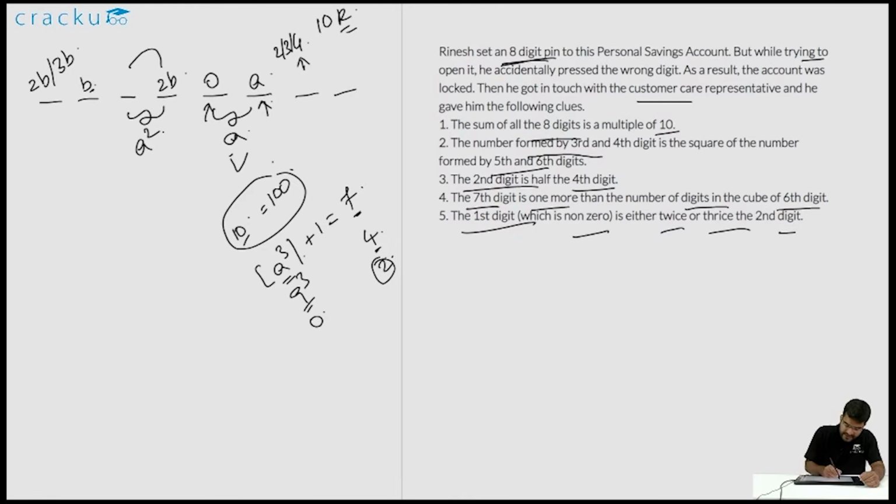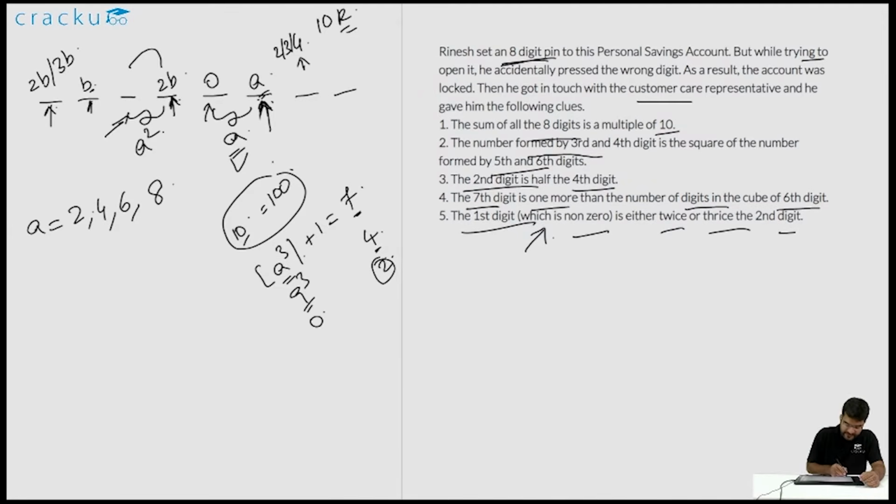We know that the square of a gives the third and the fourth digit, and we know that the fourth digit is an even number, it is 2b. This would imply that a is also even. So a cannot be equal to 0, because if a is 0, then 2b will also be 0, then b will also be 0, and the first digit will also be 0. But we know that the first digit is non-zero. So a cannot equal 0, but we know that a is an even number. So a can equal 2 or 4 or 6 or 8.